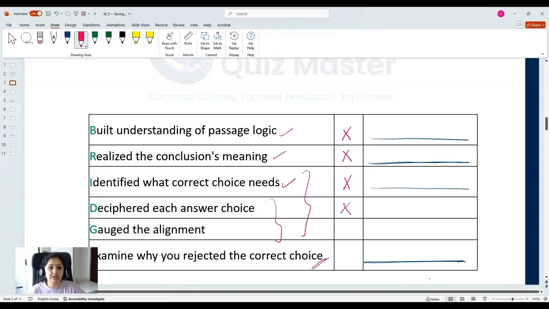Now, this information will go to your error log. All these points, wherever you have a cross, will be the category of mistakes that you are making. And the reasons that you have entered here will go into your root cause analysis. So, hope you will be able to update your error log like that.